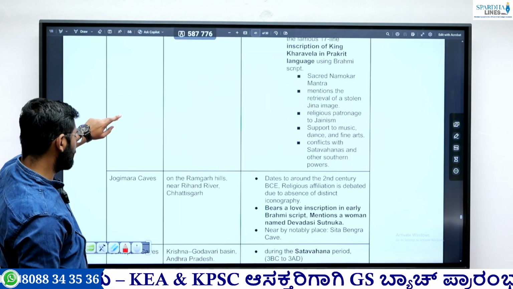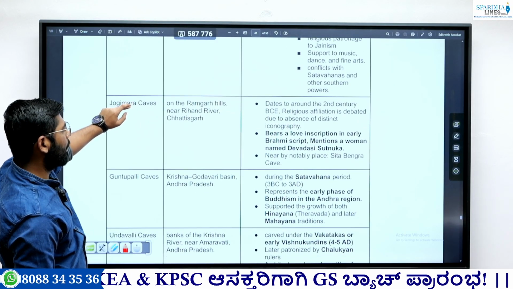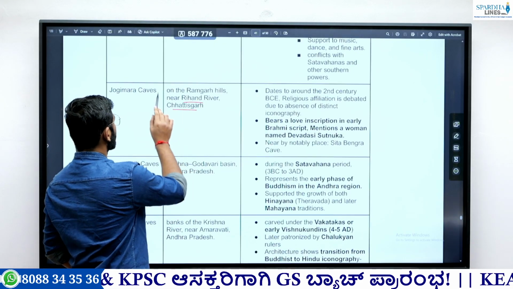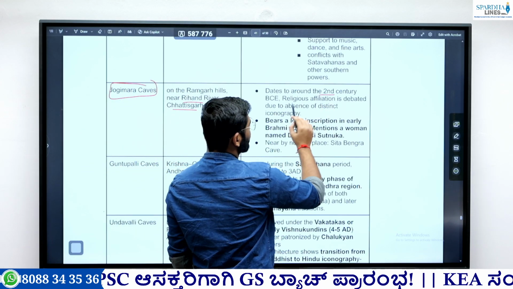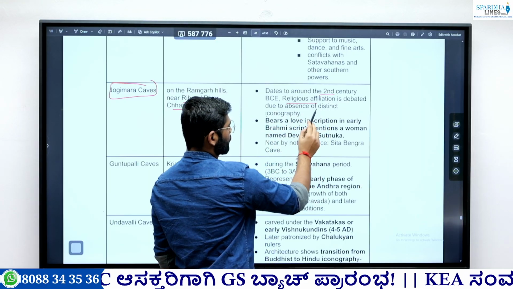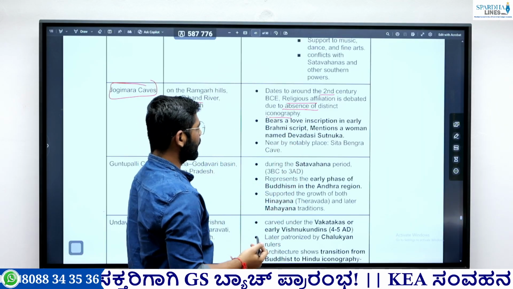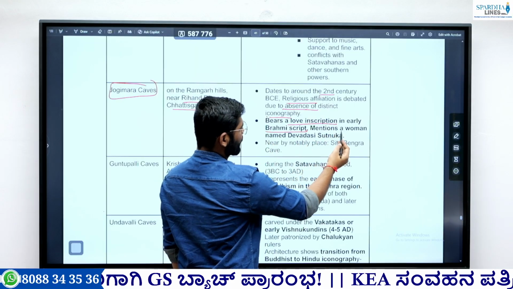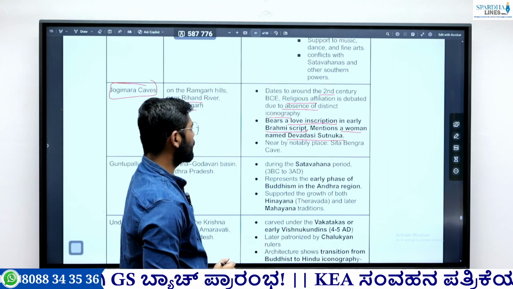Then the next important cave is Jogimara cave. Jogimara cave is in the Ramgarh hills near the Rihand river in Chhattisgarh. So Jogimara is in Chhattisgarh. It is a 2nd century cave. We don't know its religious affiliation due to the absence of distinct features, but we found a love inscription in early Brahmi script, which mentions a woman named Devadasi Sutanuka. So this is an important thing.